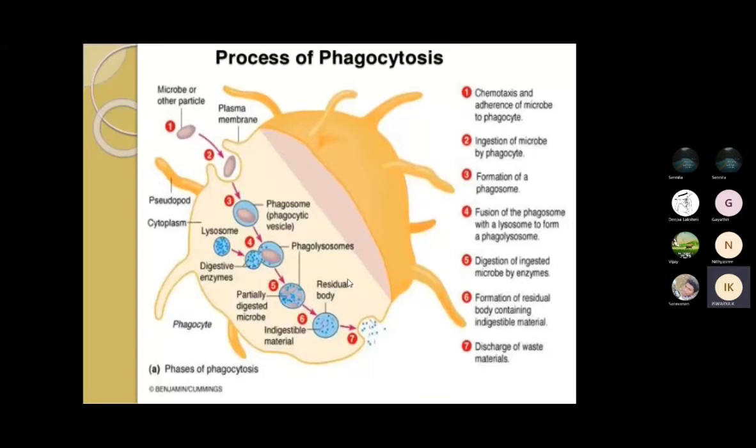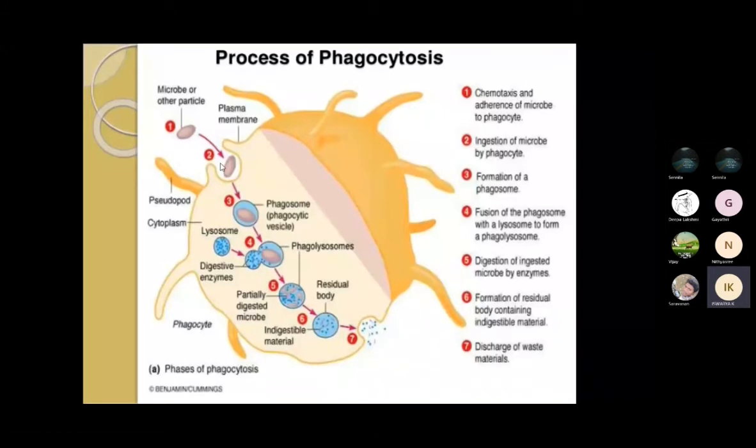So the first process is that microbes or another particle will enter the cell. This process is chemotaxis and adhesion of the microbe to the phagocyte. So this is one phagocyte and one microbe is interacting with the phagocyte. This is your plasma membrane.